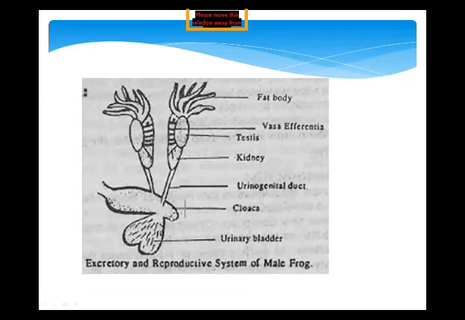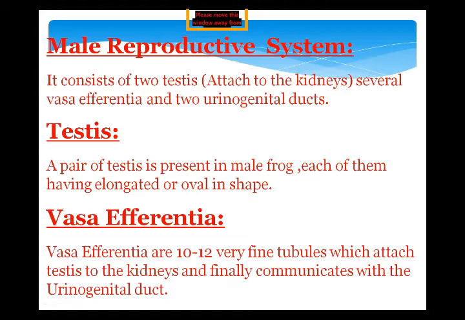Remember this point. Sorry, again I will repeat this point. The sperms come from the testis, vasa efferentia, then the urinogenital duct, and then pass from the cloacal aperture into the water near the eggs. Into the water. Now this is the male reproductive system, or as it is also called, the urinogenital system of frog. Now I'm moving on. This is the slide I'm showing you. If you want to take a screenshot, you can take it.